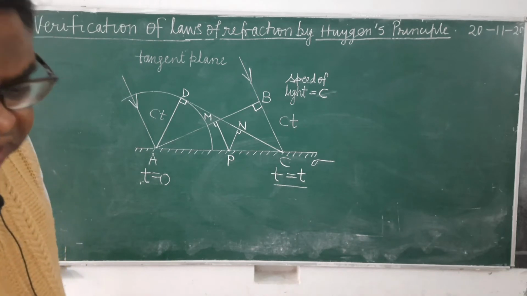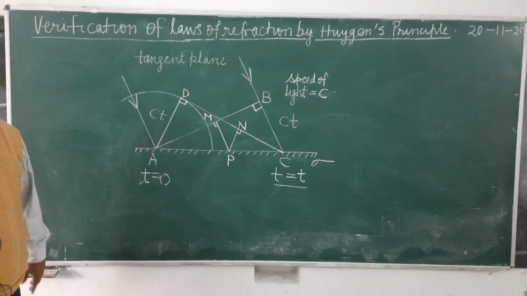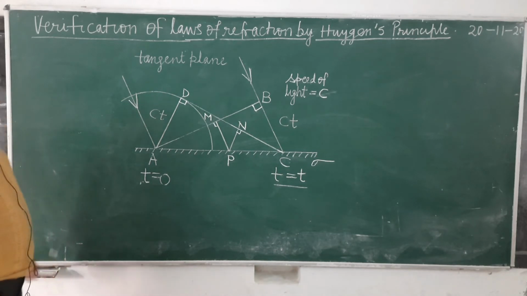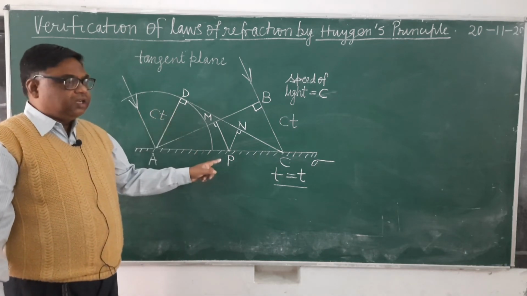Now see here. Now we will determine the length of PM and PN. And why have we drawn the perpendicular here?